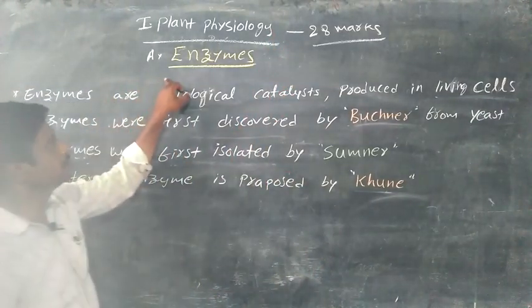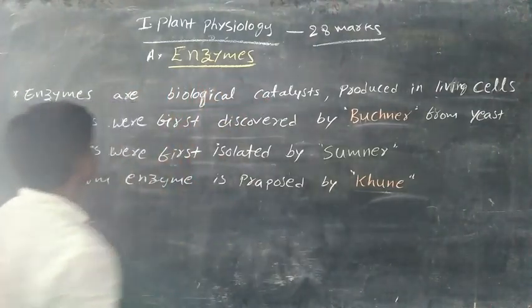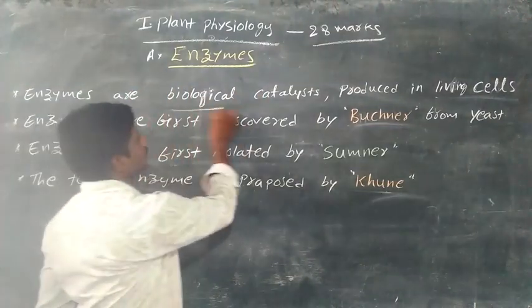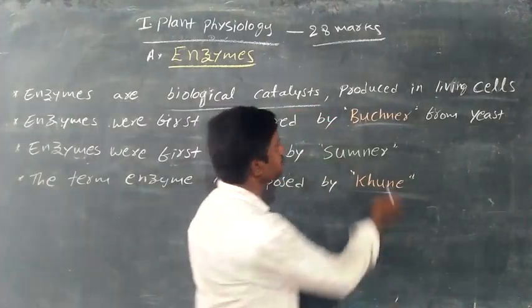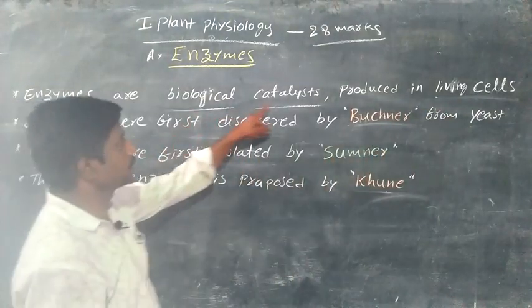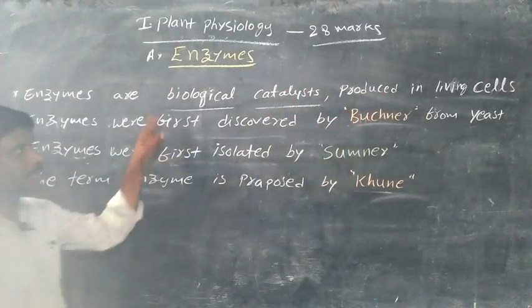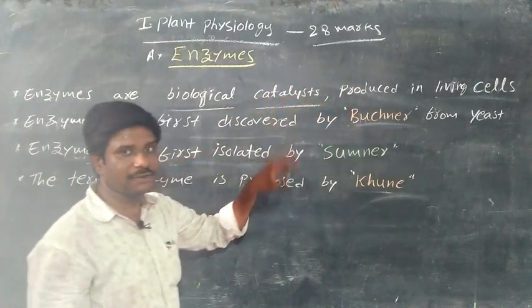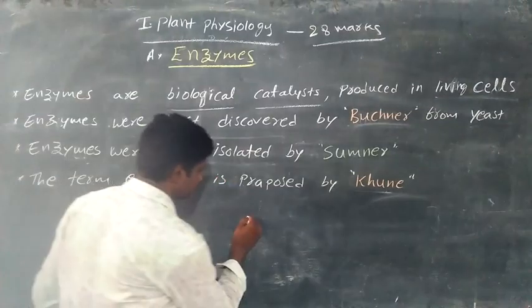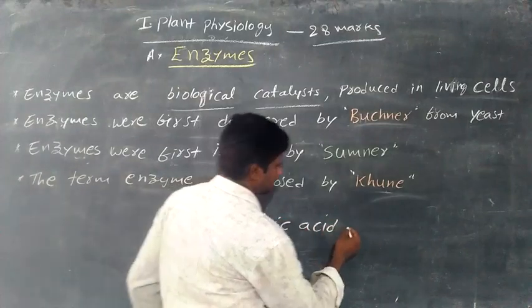And in plant physiology, the first topic is enzymes. So what are enzymes? Enzymes are biological catalysts and are produced only in living cells. That means in the presence of an enzyme, a reaction will be completed very quickly. Example, citric acid.